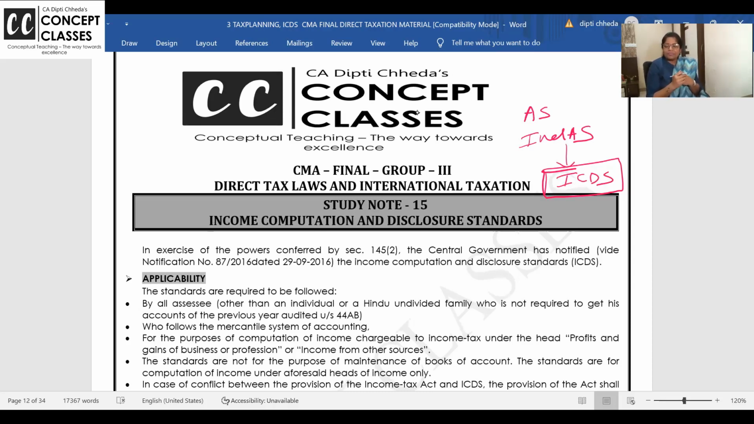Second thing is, in ICDS, they are asking comparative between INDAS and ICDS. What is the treatment of this item in INDAS? What is the treatment of this item in ICDS? That's what is the expected question in final exam, and according to that only I have given my notes. And if I teach a little bit extra, I feel it will be helpful to you for your INDAS. And INDAS is almost the advanced part of the accounting standards.